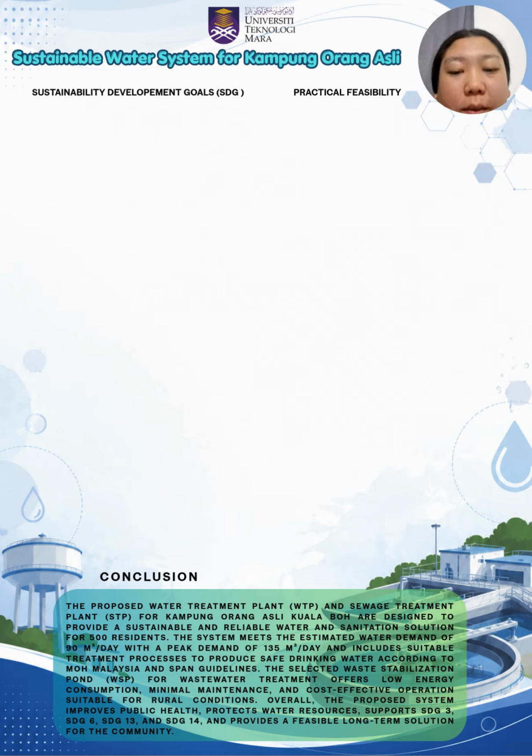The conclusion is that the proposed WTP and STP for Kampung Kuala Asli are both designed to provide a sustainable and reliable water and sanitation solution for 500 residents. The system meets the estimated water demand of 90 m³ per day with a peak demand of 135 m³ per day and includes suitable treatment processes to produce safe drinking water according to Malaysian and WHO guidelines.